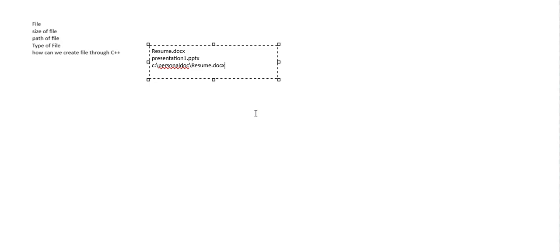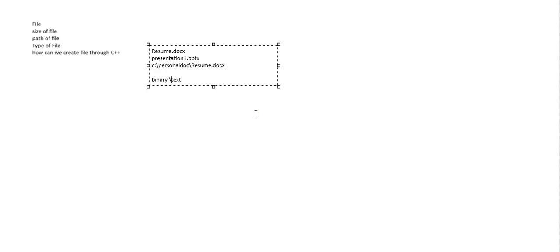Now next is the type of file. Generally there are two types of file identified: one is binary and the other is text file. A text file is one in a human readable format, which we can read.